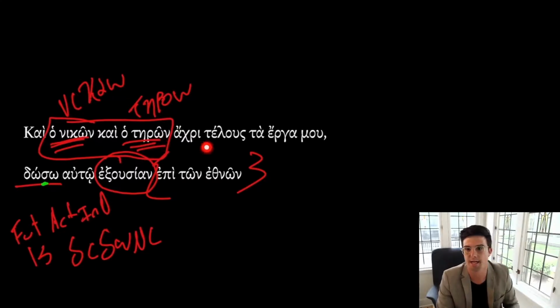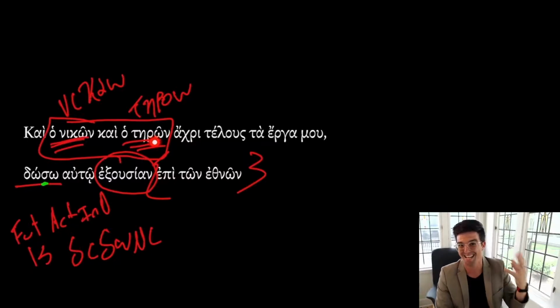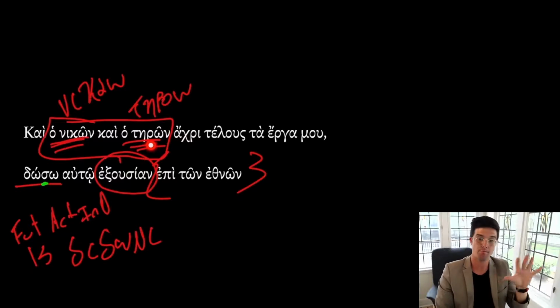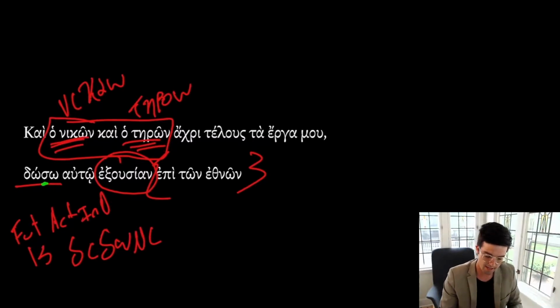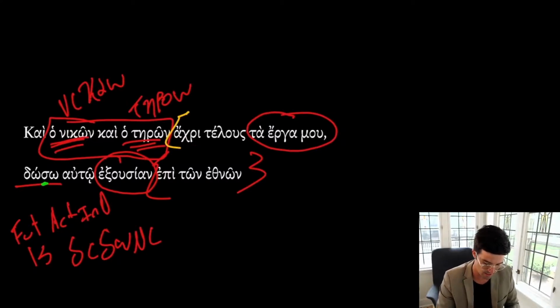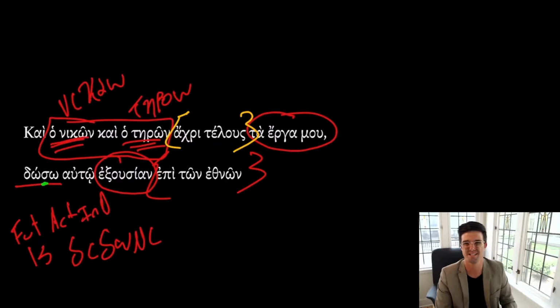And what is being kept? So remember, a participle can take an object. A participle is a verbal adjective, part verb, part adjective. And being part verb, it can take a direct object. And in this case, the direct object in the accusative is interrupted by this prepositional phrase here. Let's mark it in a different color just because we're getting a little bit busy on the screen. So this is a prepositional phrase that's interrupting the participle from its direct object, the one keeping ta erga mu, the works of me, or more simply, my works.